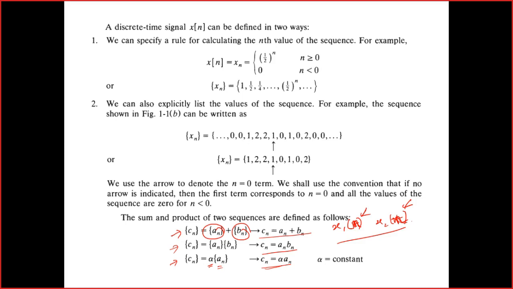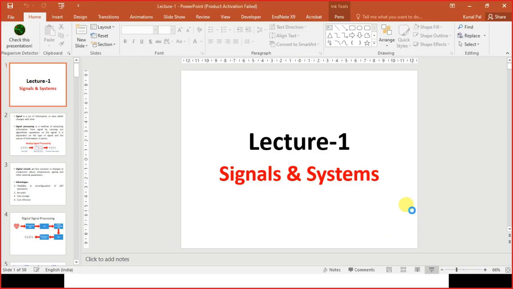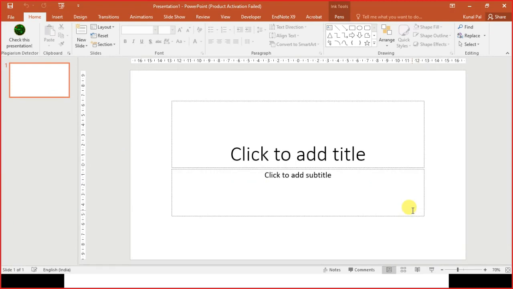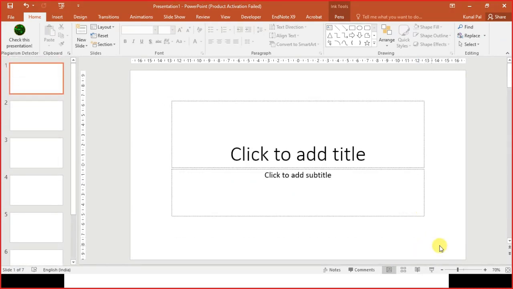Now, how it works. Suppose I have x1[n], which equals 1 3 5 3 1.